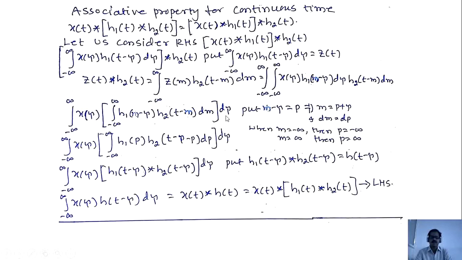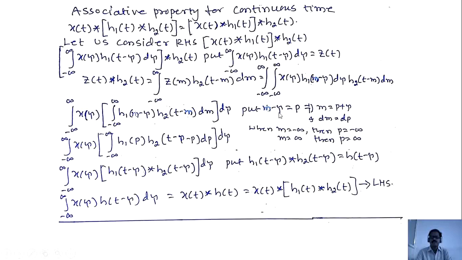I written first. Second, integration from minus infinity to plus infinity of h1 of m minus tau into h2 of t minus m into dm. Put m minus tau as another variable p. Therefore m equals p plus tau.